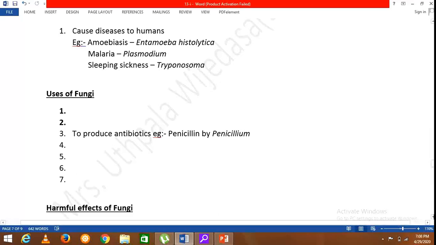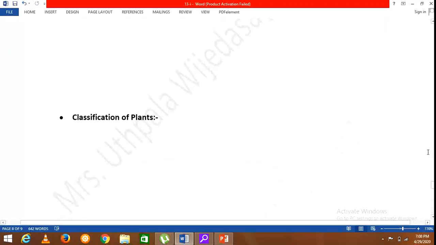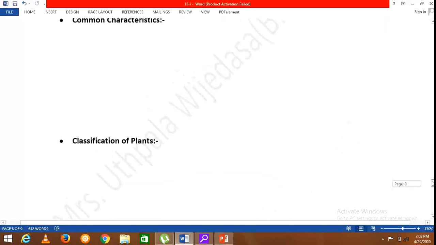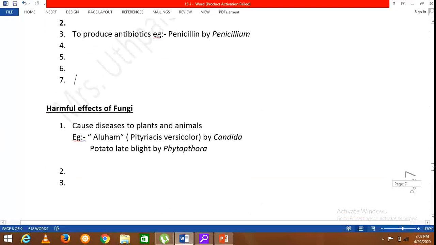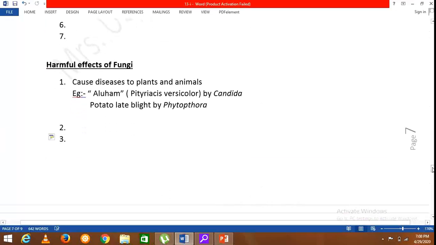And finally, we'll consider the harmful effects of fungi. So they cause diseases to plants and animals, such as pityriasis versicolor and Candida infections, and potato late blight by Phytophthora.